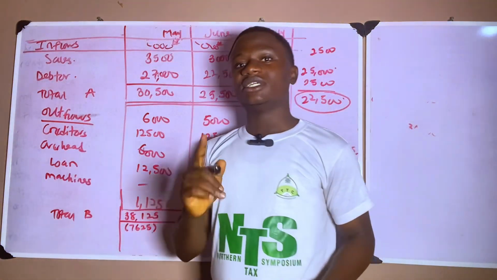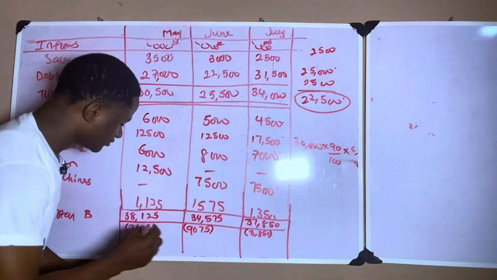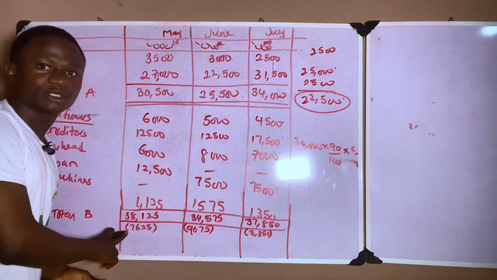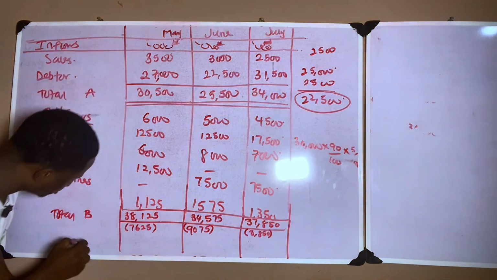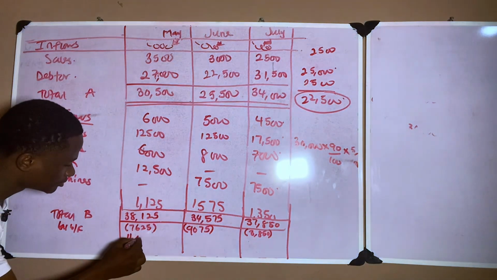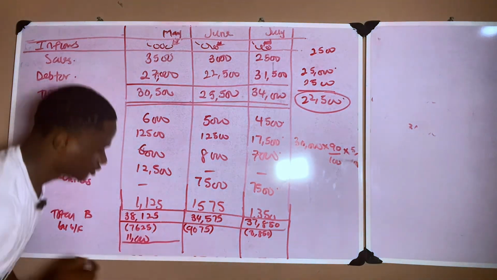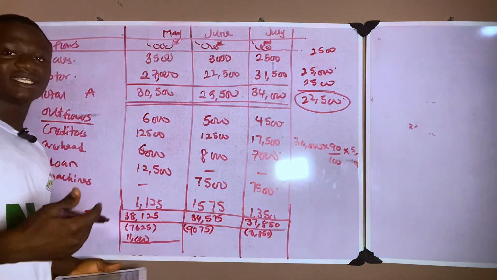This is how we treat it. Since the opening balance is 11 million, we bring it here, 11 million. We are going to add it to this balance that we have here. We just say balance brought forward of 11 million. So if we subtract this 7,625 from this 11 million, we get our leftover balance.